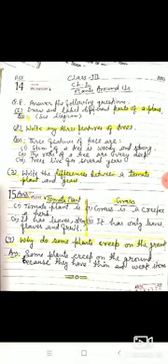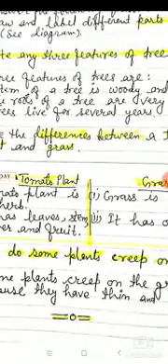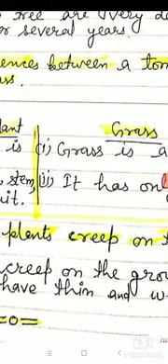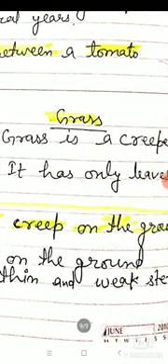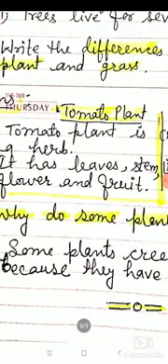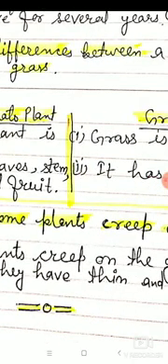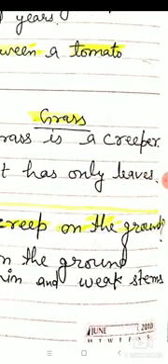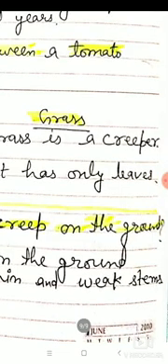And now come to question number 4. Why do some plants creep on the ground? What will you write? Some plants creep on the ground because they have thin and weak stems. Okay, here you have to know the spelling of creep, CREEP, creep. And the spelling of ground, GROUND, ground. And the spelling of because, BECAUSE, because they have THIN, thin, and weak, WEAK, weak stems, STEMS.